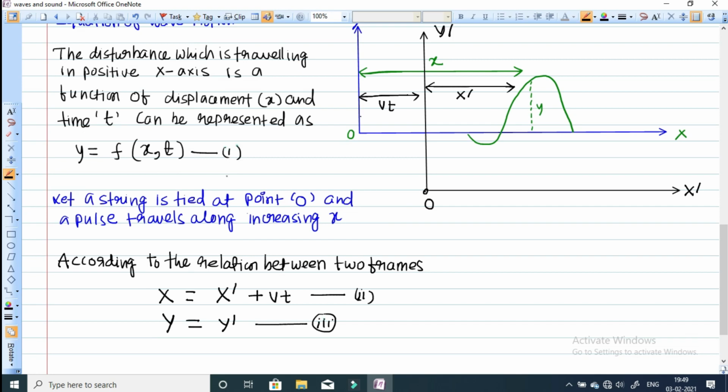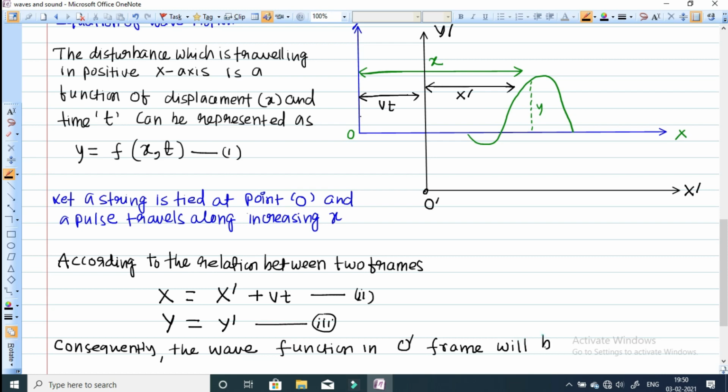So consequently the wave function in the O dash frame will be,